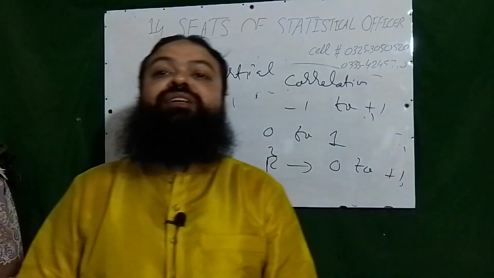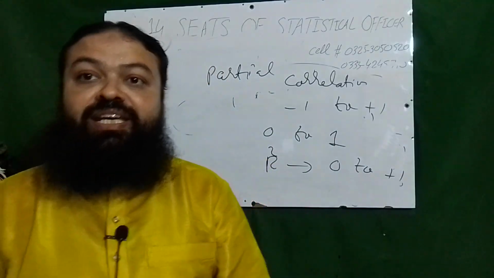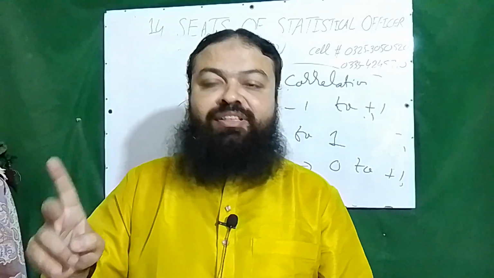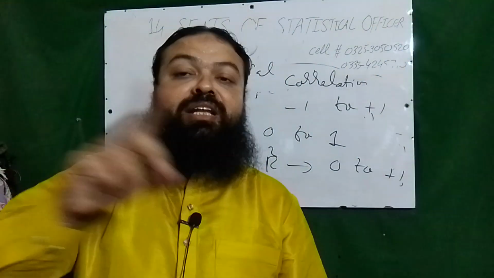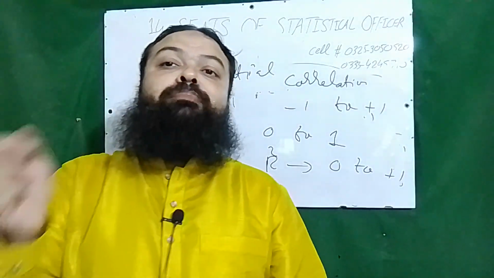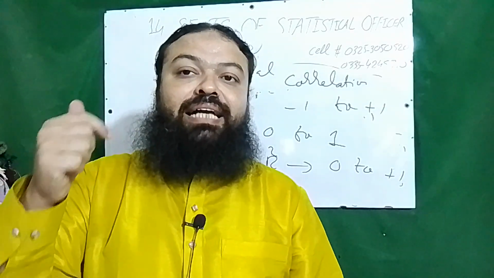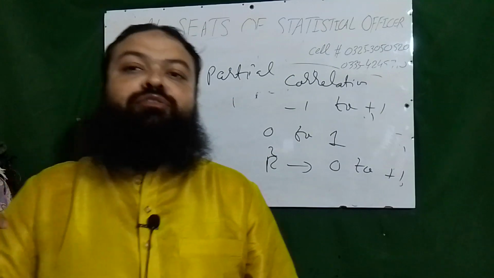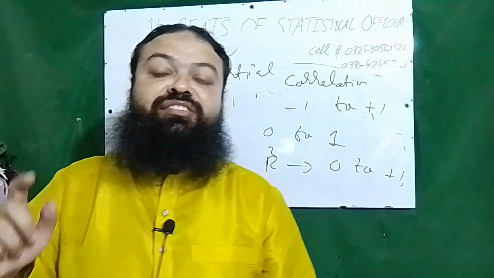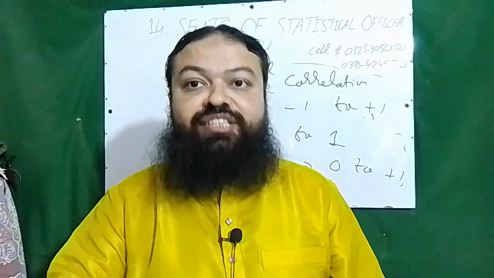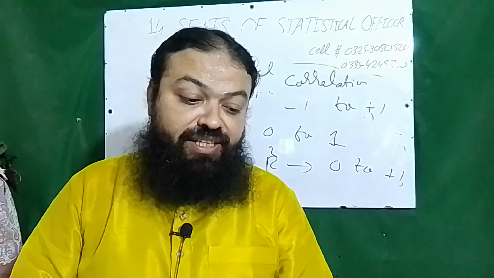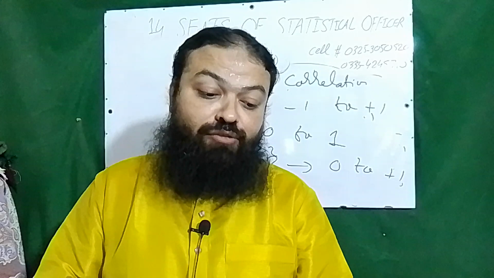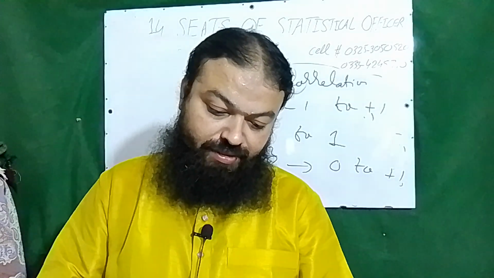Negative binomial distribution. Whenever trials are independent and there are two possible outcomes, what is the difference between binomial and negative binomial? In binomial, trials are fixed and the number of successes is not fixed, but in negative binomial, trials are not fixed, the number of successes is fixed, and it is the extension of the geometric distribution. Whenever we need only one success, we use the geometric distribution instead of the negative binomial distribution.